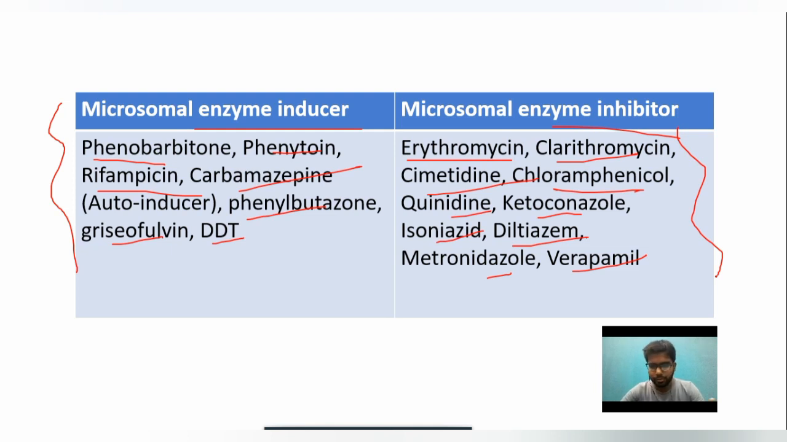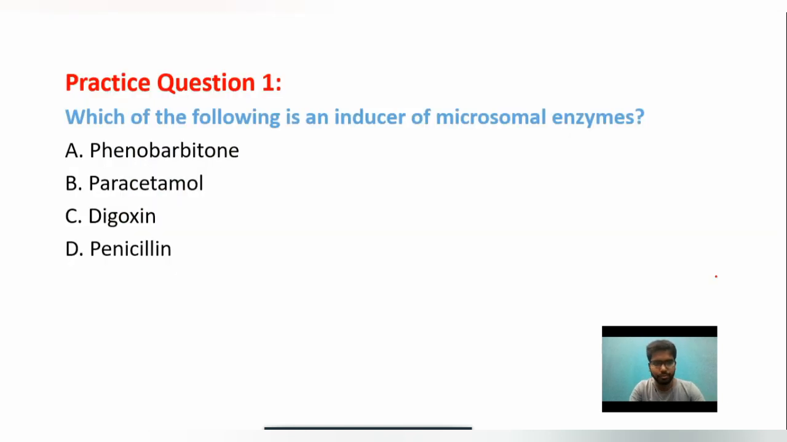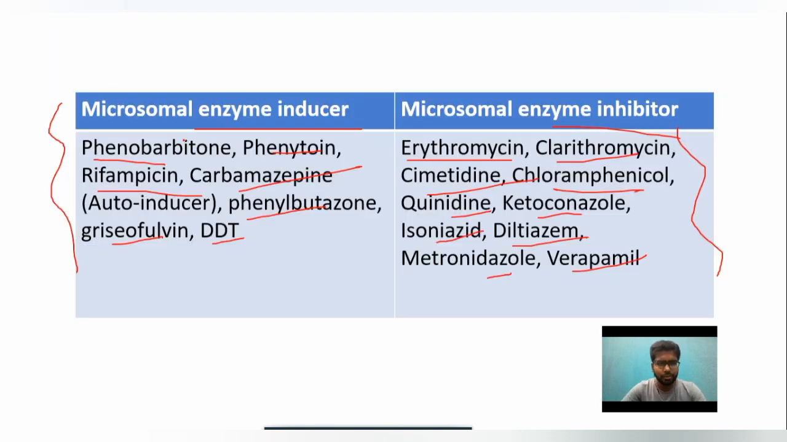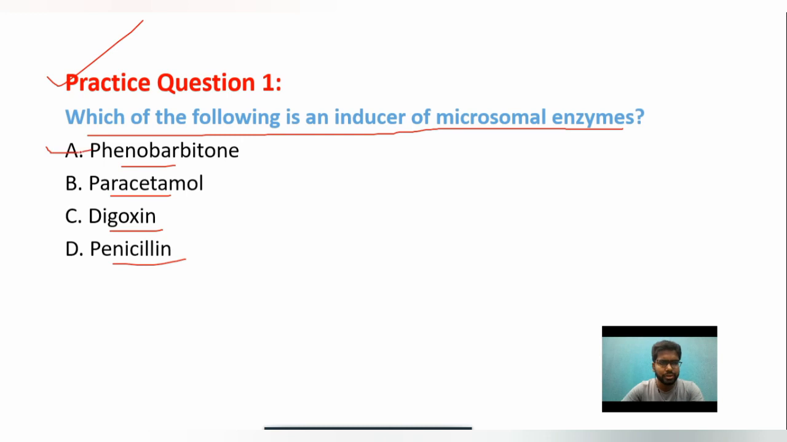Then coming to the two most important questions on microsomal enzyme induction and inhibition. Hope the concept will be clear through these two questions. Question number one is a direct question: which of the following is an inducer of microsomal enzyme? Options are phenobarbital, paracetamol, digoxin, penicillin. In the previous slide I showed you that phenobarbital is a microsomal enzyme inducer, so the right option is phenobarbital.